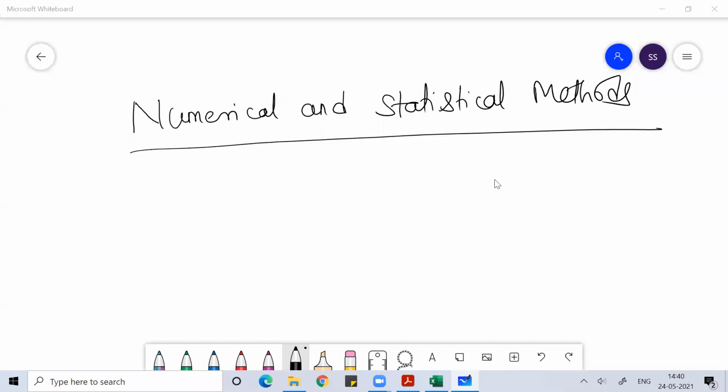Good afternoon, everyone. Welcome to the class of numerical and statistical methods, where we are discussing the concept of statistics related to this subject. It is one of the very important subjects for the BCA second semester curriculum. So here we need to learn the concept of numerical application and statistical application. Right now, we are focusing on statistical application to understand this subject.